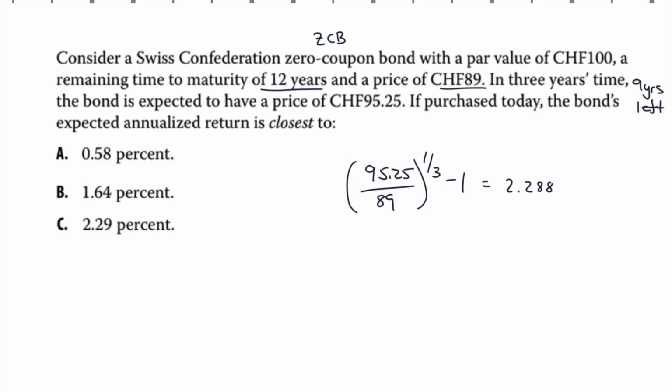Consider a Swiss Confederation zero coupon bond with a par value of 100, a remaining time to maturity of 12 years, and a price of 89. In 3 years' time, it'll be a 9-year zero coupon bond. In 3 years' time, the bond is expected to have a price of 95.25. If purchased today, the bond's expected annualized return is closest to. And if you read this, if purchased today, the bond's expected annualized return is closest to what?